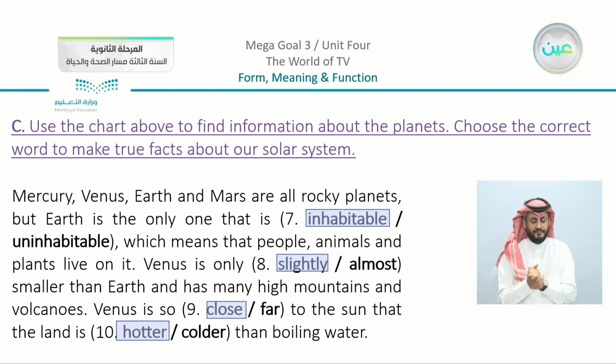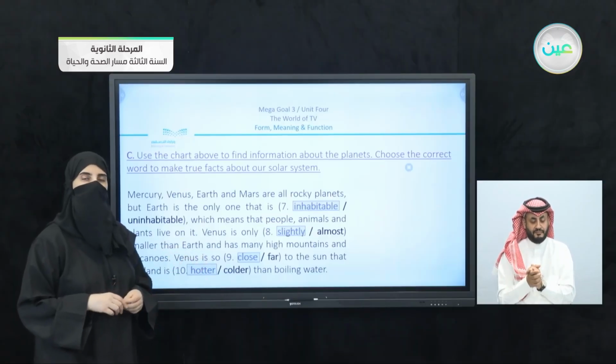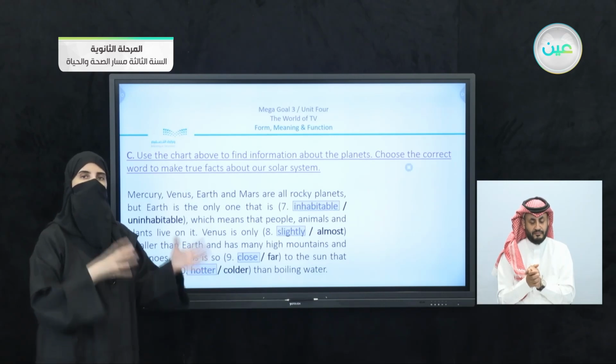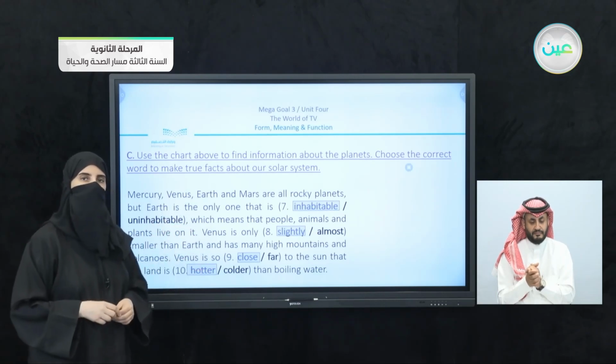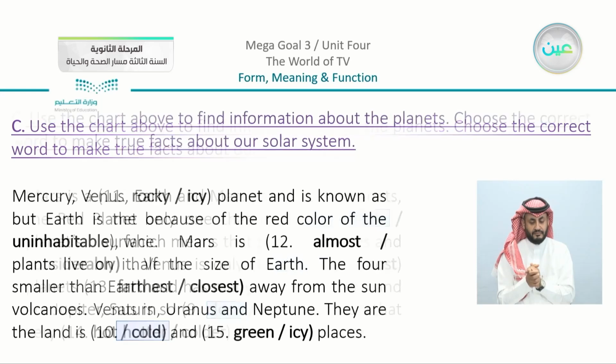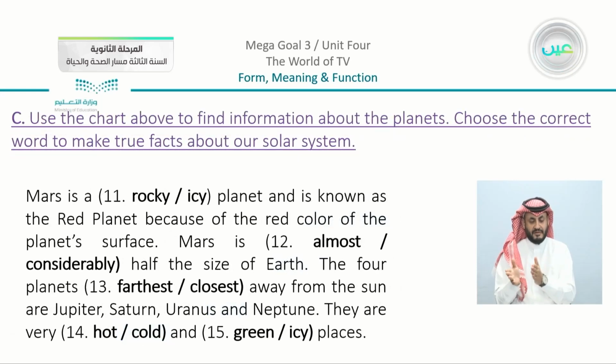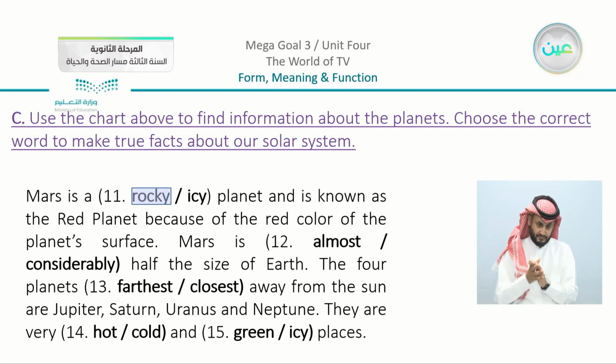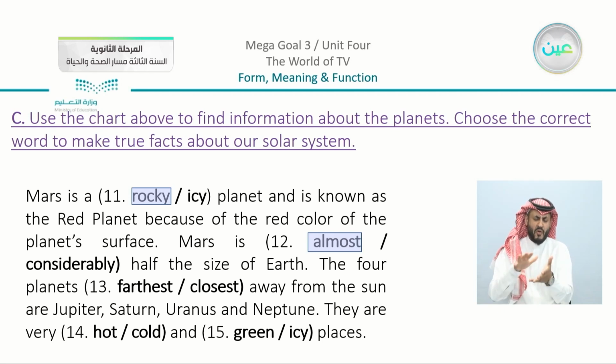So you can just check your answers here. You can just make sure that you have the same correct answers that I have here. And of course, we agree that it is based on the table that we have in the book. Completing. Mars is a, what is it, rocky or icy? We can know that we have here, it is a rocky planet that is known as the red planet because of the red color of the planet's surface. Mars is almost half of the size of Earth.